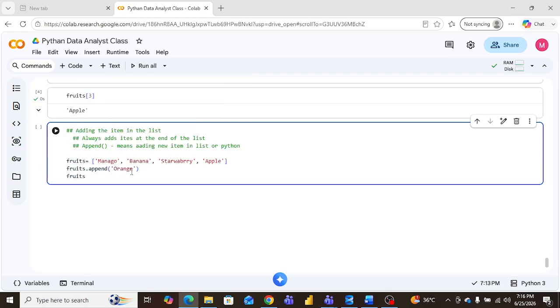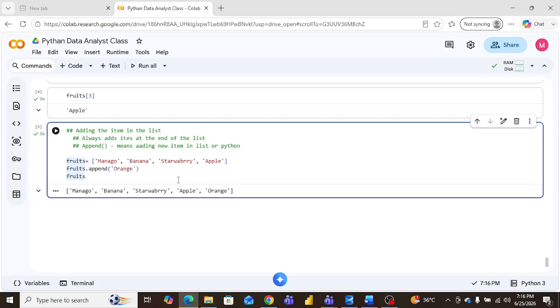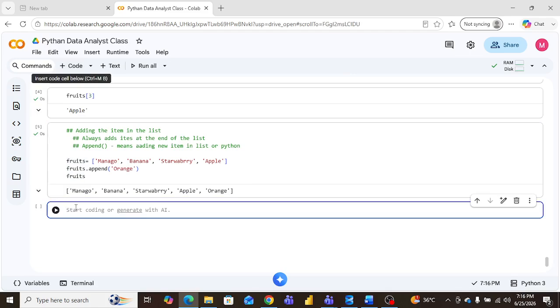What is append? We use a parenthesis, as I mentioned. What product do we want? Orange, anything. Here we have one, two, three, four products. Now we can see how many products we have. We have five products, so orange is added. Am I right? Yes, sir. So you understood here, right? Yes, sir, I got it. That's great.